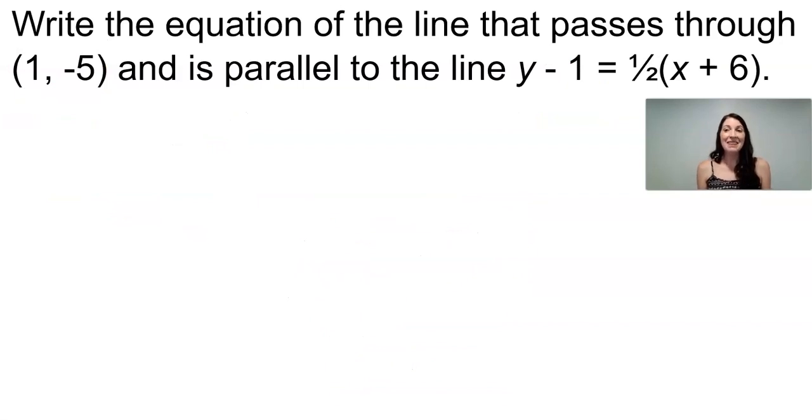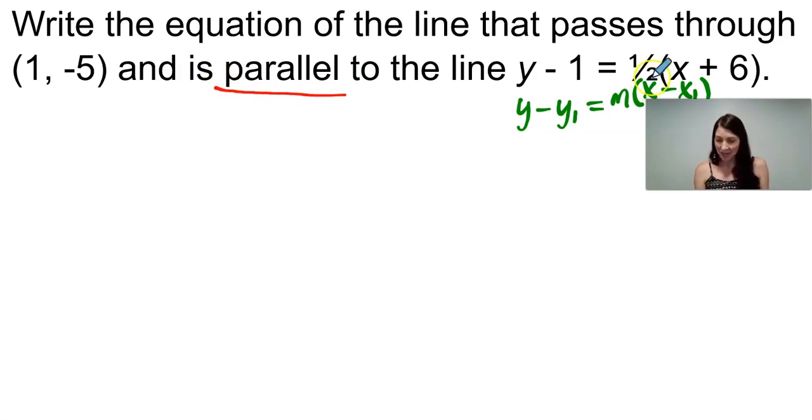Write the equation of the line that passes through the point 1, negative 5 and is parallel to this line. It looks like this time our line is given in that point-slope form that I just showed you. The y minus y1 equals m times x minus x1. Now, because I want it to be parallel to this line, the only thing I care to know about this line that I'm given is the slope, because I want my two lines to be parallel. The slope looks like is right here, because it's the value of m. So the slope that I'm going to use is the same exact slope, because parallel lines have the same slope, so I'm going to use a slope of 1/2.